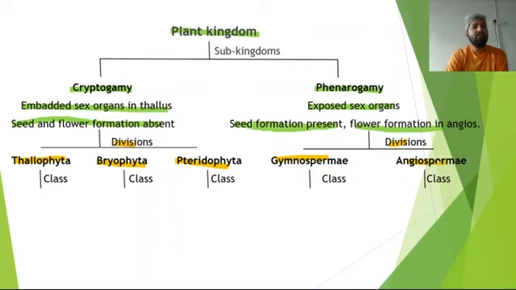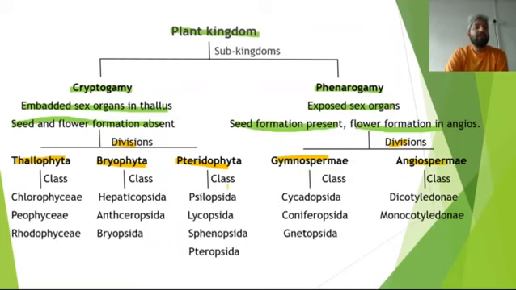Now let us talk about the classes. Thallophyta has 3 classes: Chlorophyceae, green algae; Phaeophyceae, brown algae; and Rhodophyceae, red algae. Similarly, in the bryophytes, there are Hepaticopsida, Anthocerotopsida, and Bryopsida. These are the 3 classes of Bryophyta. Then Pteridophyta: Psilopsida, Lycopsida, Sphenopsida, and Pteropsida. P is silent, so it is Pteropsida.